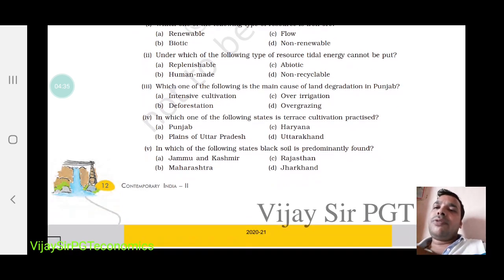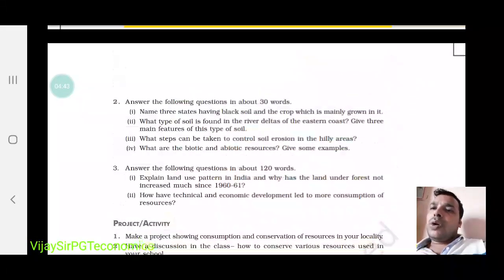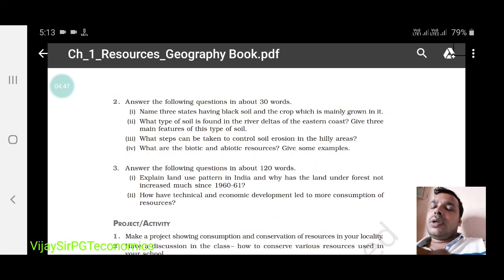I'll put the PDF also, and I'll give you another PDF for notes also. You just go through that. This is the book PDF; I'll give you a different one also. All these questions you will complete too: question number 1, 2 and 3.